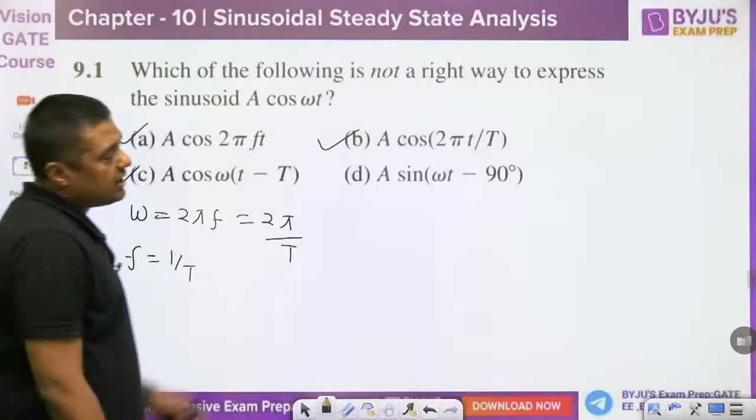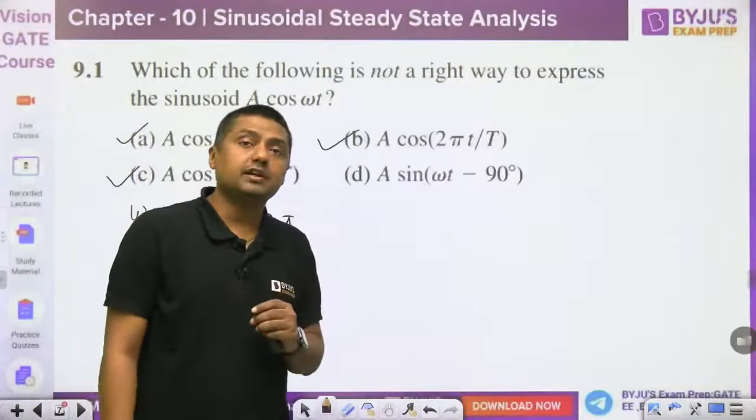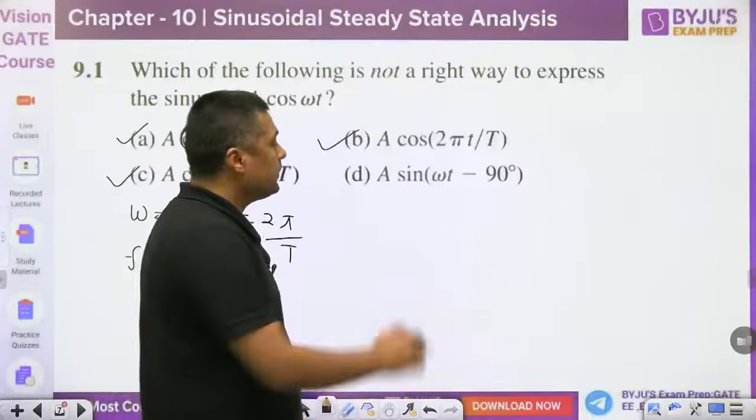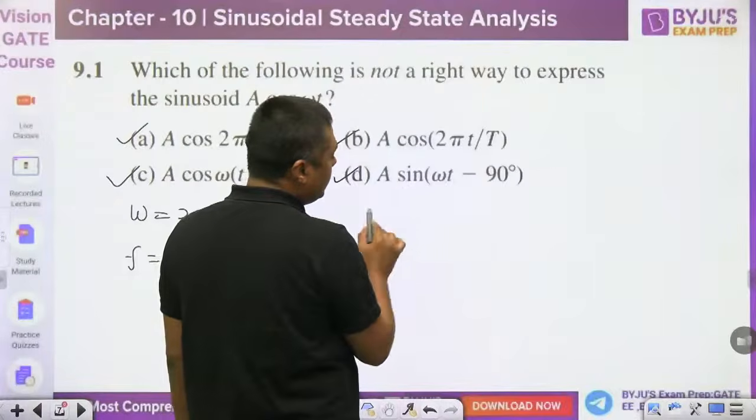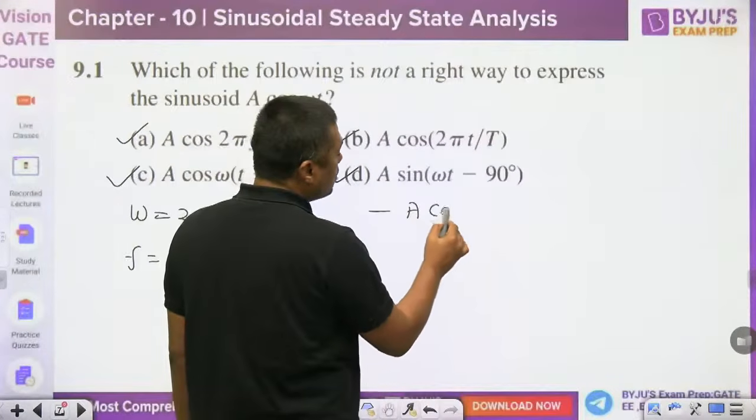But what about A sin of omega t minus 90 degrees? That is wrong. Because when we put A sin of omega t minus 90 degrees, it will become minus A cos of omega t.